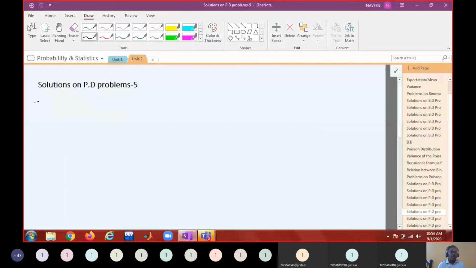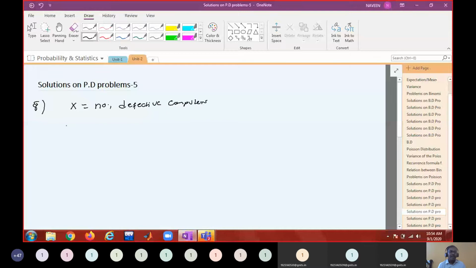See, again you can do it in two ways. First method is binomial probability. Here x equals the number of defective computers.